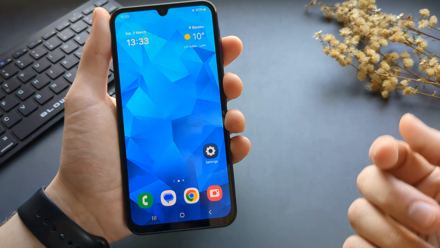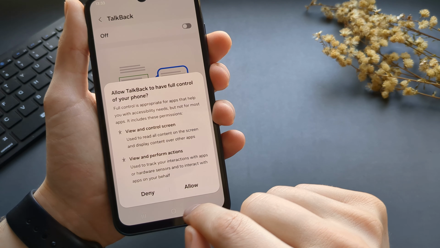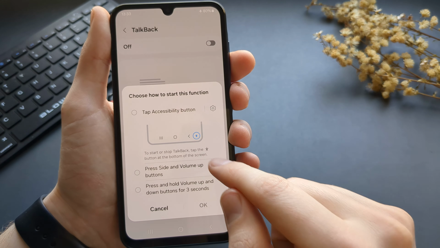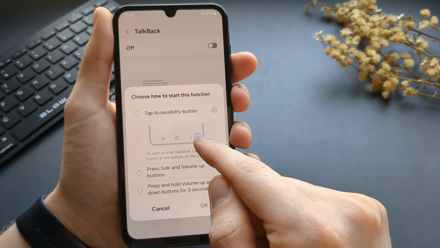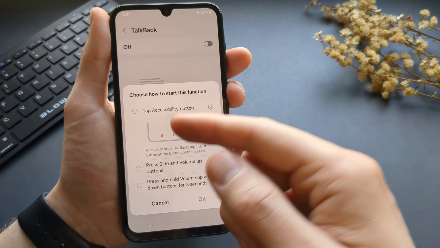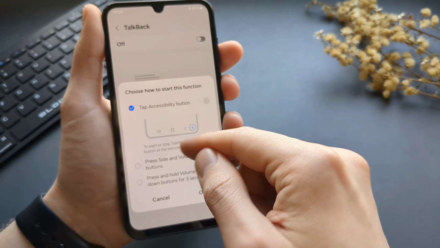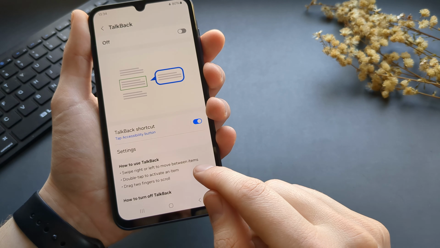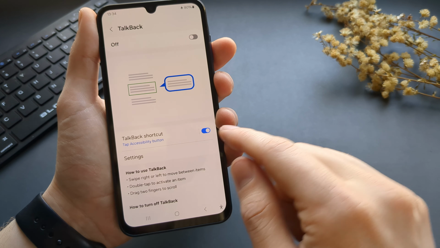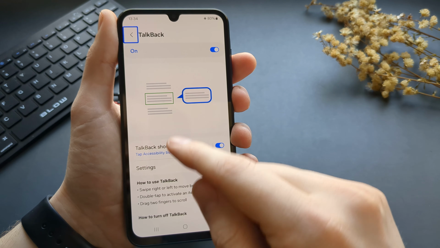And also, if you want to enable it, you can do it here in the accessibility and TalkBack. I also highly suggest using these TalkBack shortcuts. So click allow and maybe create this accessibility button here, so you can very easily and quickly get out of this mode when you need to, or enable it when you actually need it. So we can create the shortcut, turn on the TalkBack.